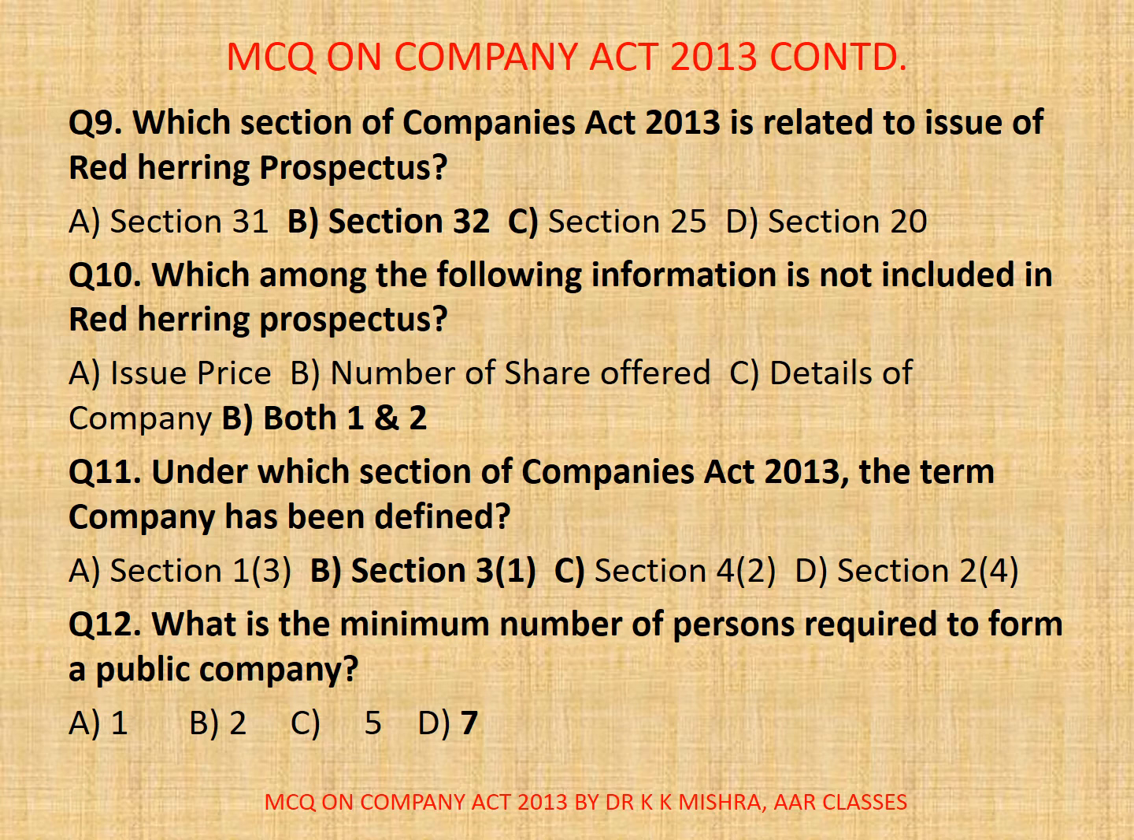Now question number 10. Which among the following information is not included in red herring prospectus? A. Issue price, B. Number of shares offered, C. Details of company, D. Both 1 and 2. Correct option is in fact here D, not B, both 1 and 2.